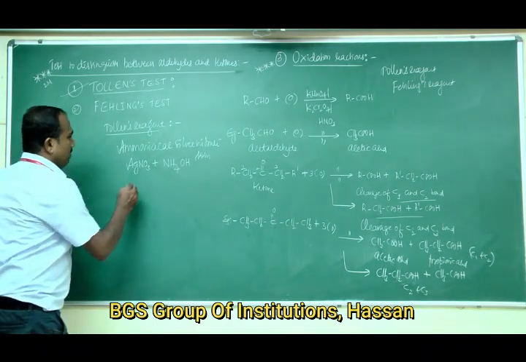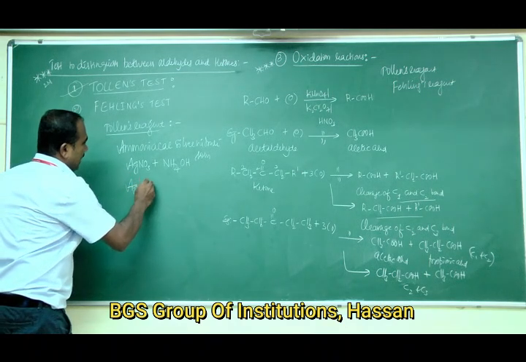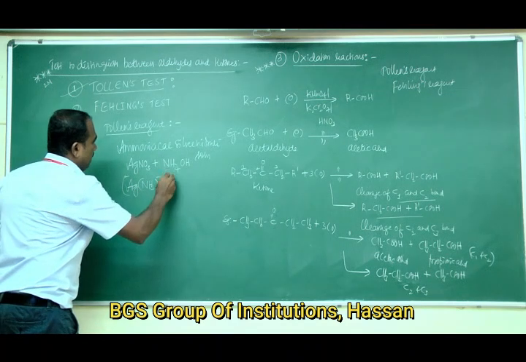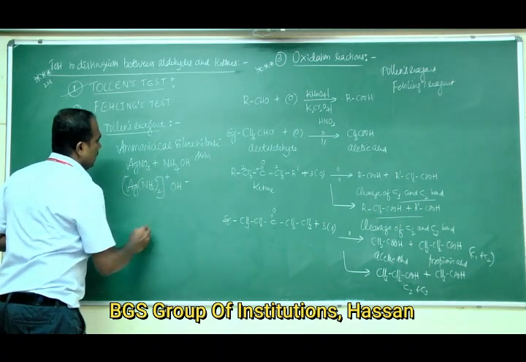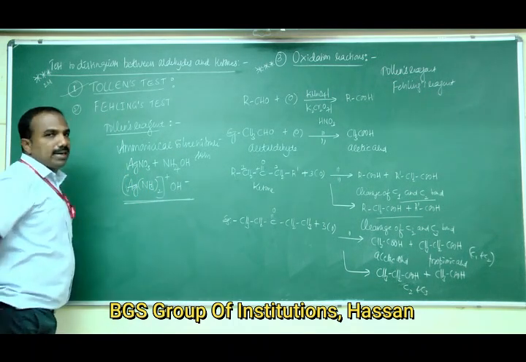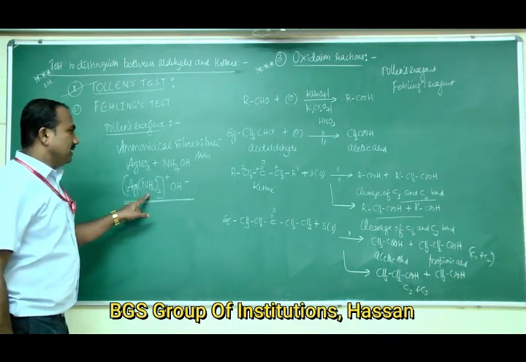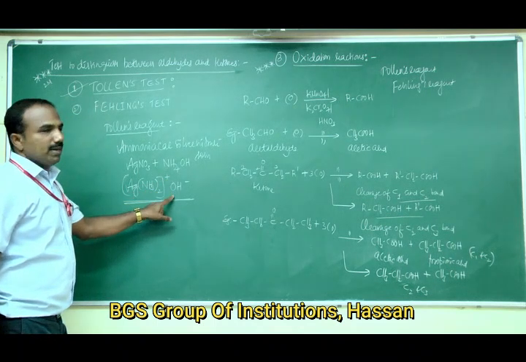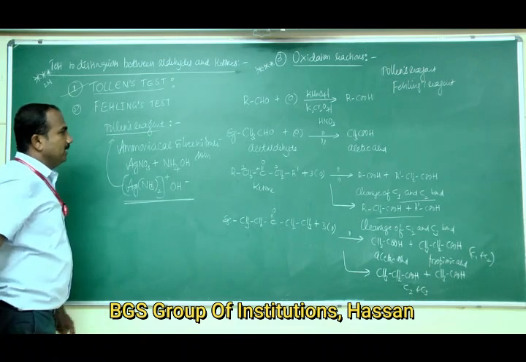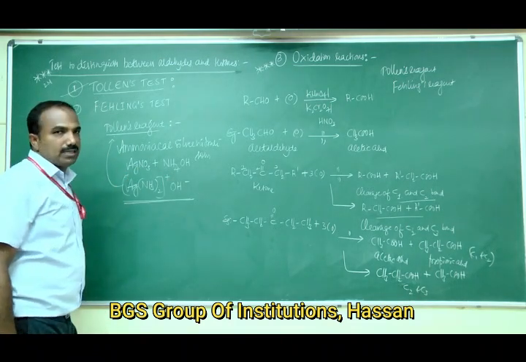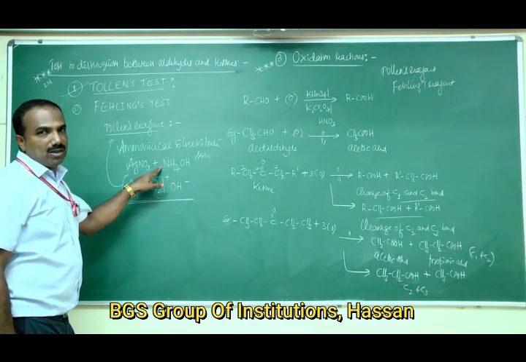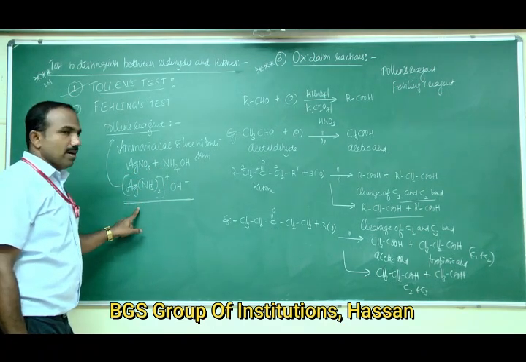Therefore, the formula of Tollens reagent is Ag(NH3)2+ OH-. This is the formula of Tollens reagent, prepared by dissolving silver nitrate in ammonium hydroxide.